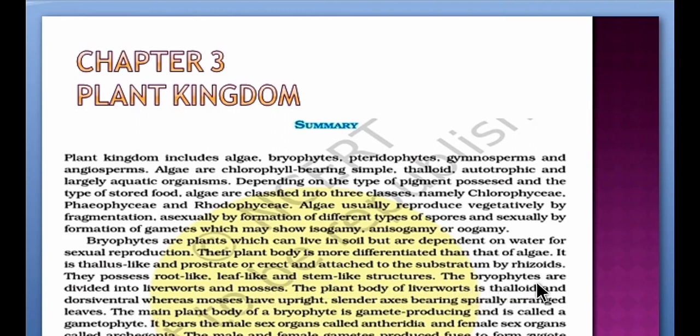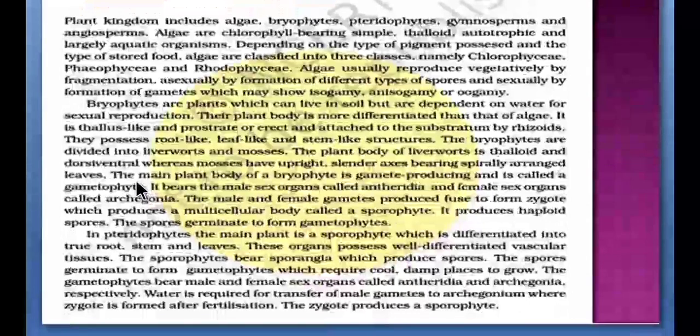The plant body of liverworts is thalloid and dorsiventral, whereas mosses have upright, slender axis bearing spirally arranged leaves. The main plant body of a bryophyte is gamete-producing and is called a gametophyte. It bears the male sex organs called antheridia and female sex organs called archegonia. The male and female gametes produced fuse to form zygote, which produces a multicellular body called a sporophyte. It produces haploid spores. The spores germinate to form gametophytes.